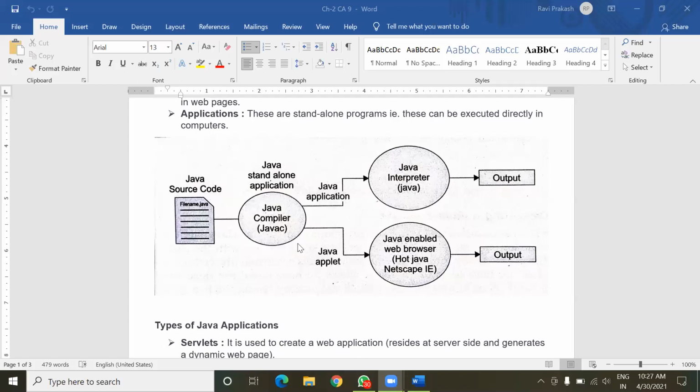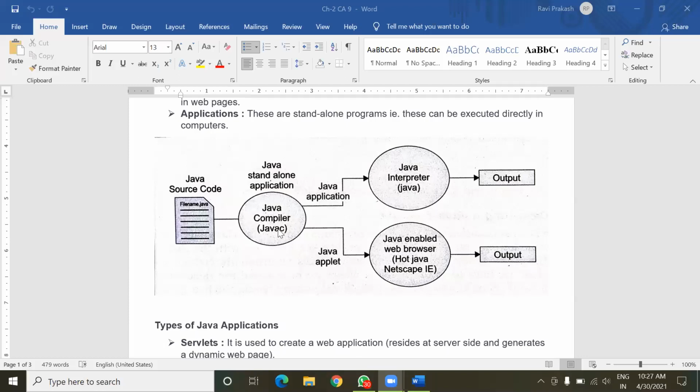But in the case of a Java applet, after compilation, the bytecode will be used by a Java-enabled web browser, for example HotJava or Netscape IE. These are the two Java-enabled web browsers, and only they are able to run Java applets.